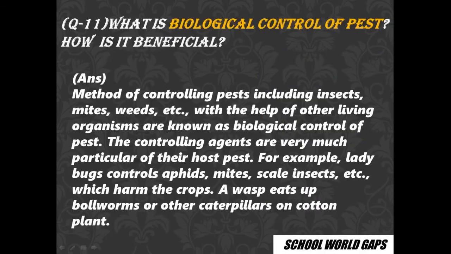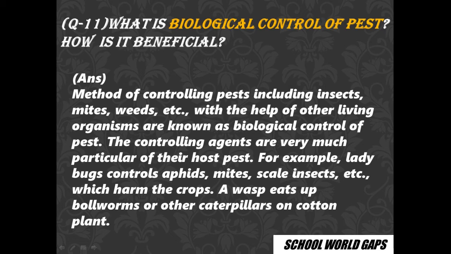So next comes question 11, what is biological control of pests and how is it beneficial? Here we include insects which control the host pest. For example, we talk about the ladybug which controls aphids, mites, and scale insects. So here one biological species controls another biological species.